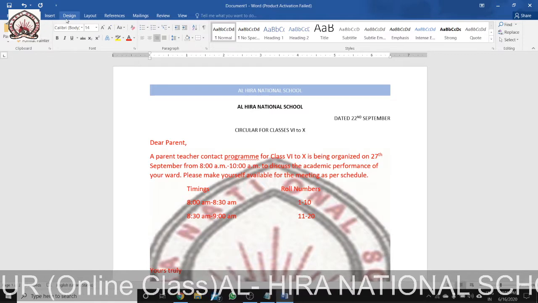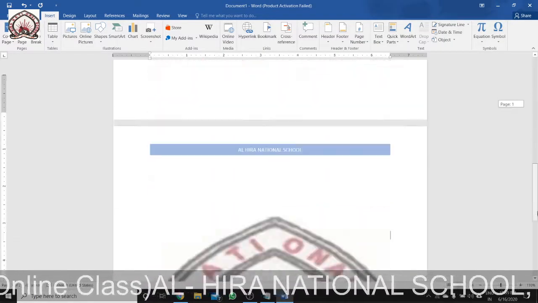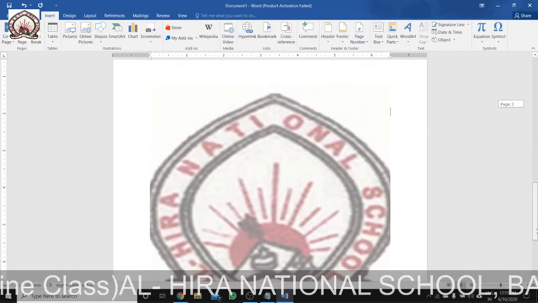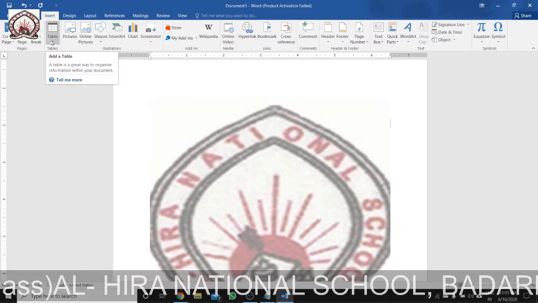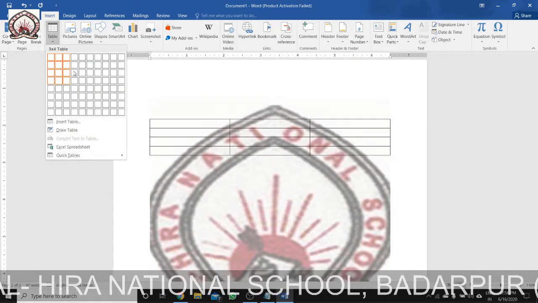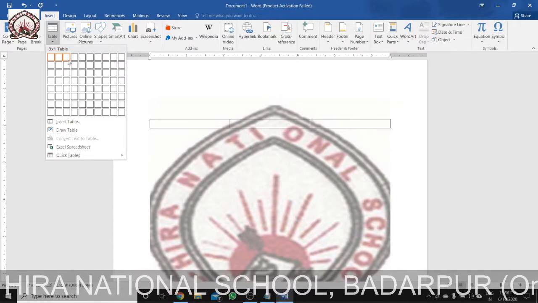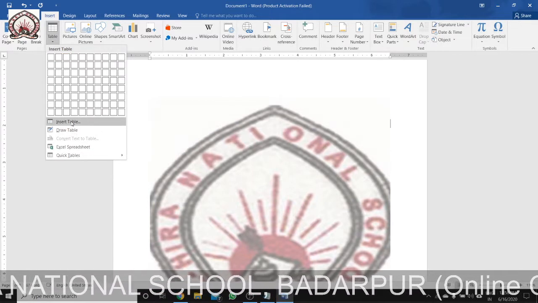And we can also insert images. Now, how to insert a table. So I am opening the next. For inserting a table, I'll click on the Insert tab, and then choose how many columns and how many rows you want. You can do it by using the grid, or you can draw a table, or use the insert command. So I insert table.